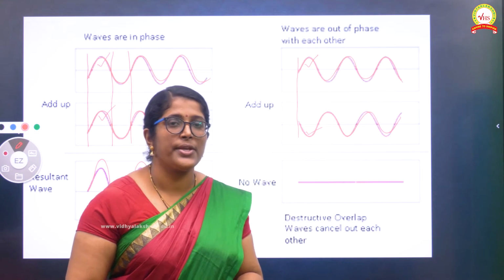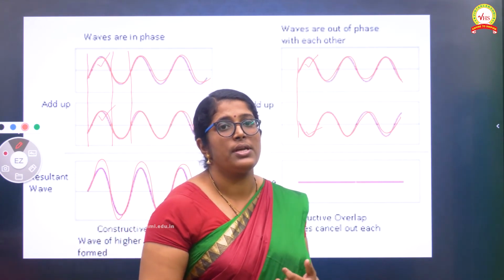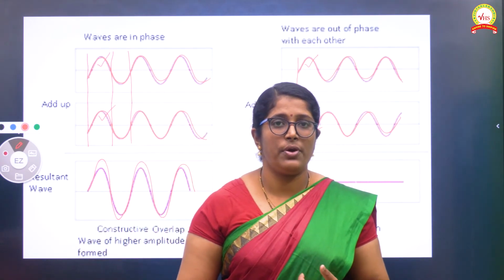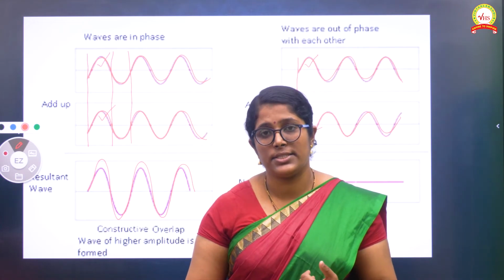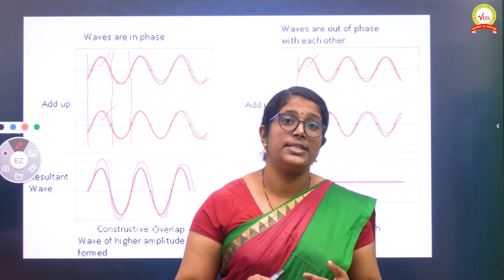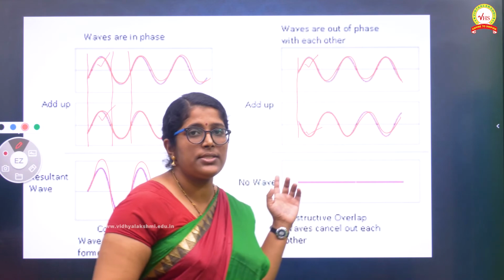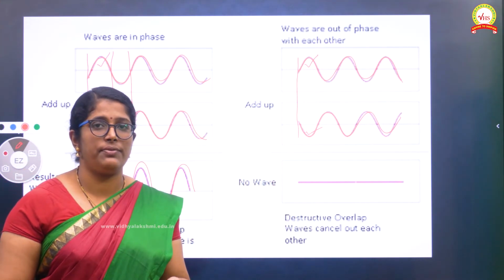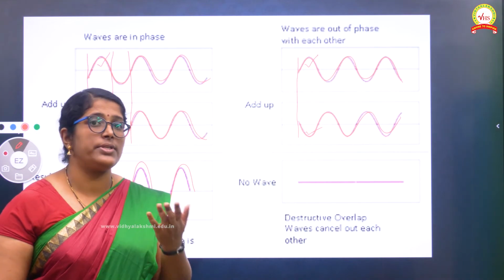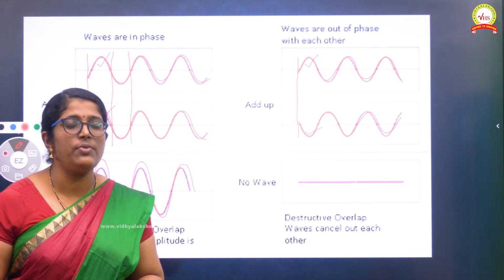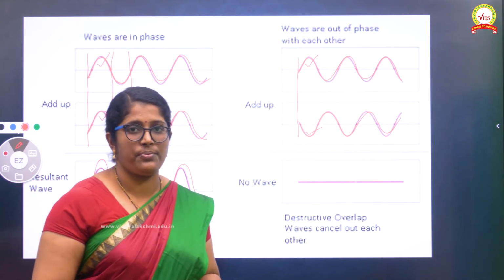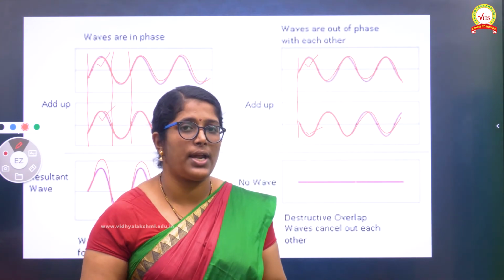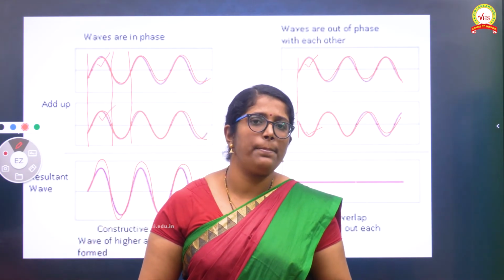Is it clear? So what are the two types of overlaps or waveforms? First one is constructive overlap, next one is destructive overlap. In constructive overlap, the crest of one wave is combined with the crest of another wave, or the trough of one wave with the trough of another wave, and we get a bigger wave. What is destructive overlap?